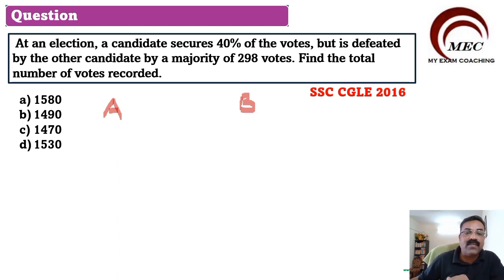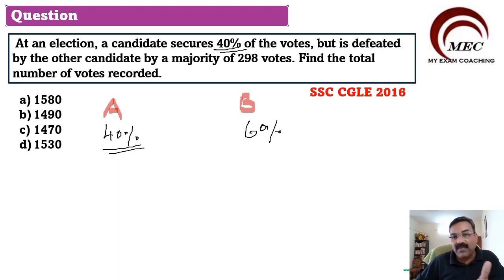So here what is given, there are two candidates A and B, and suppose A got 40% vote. So obviously B will get 60% vote. At an election, one person got 40%. So whatever vote recorded, 60% the other person will get.